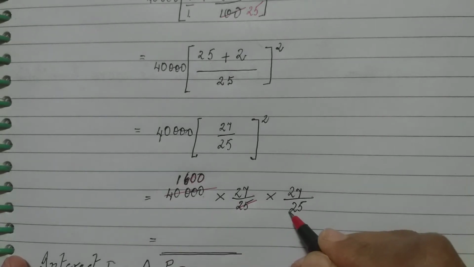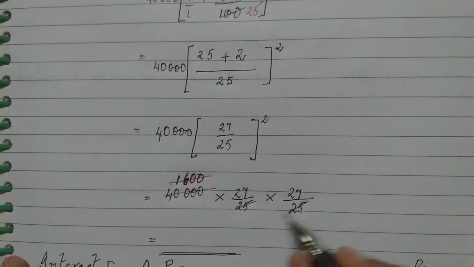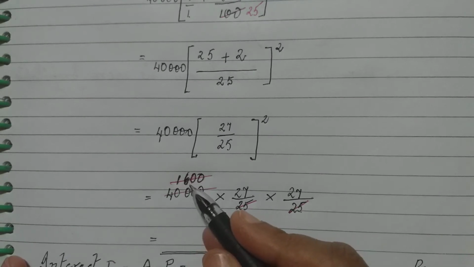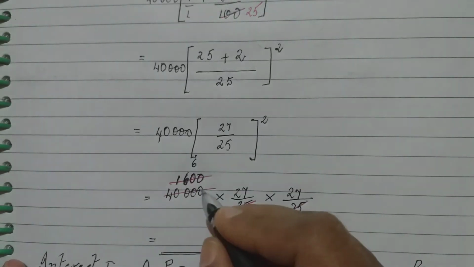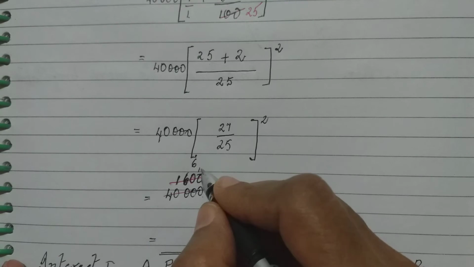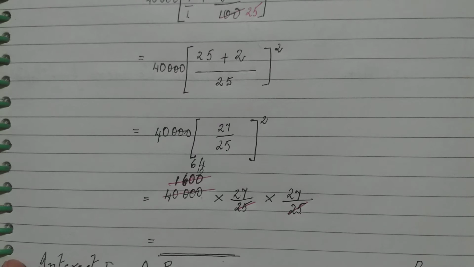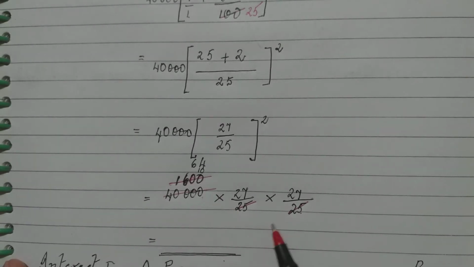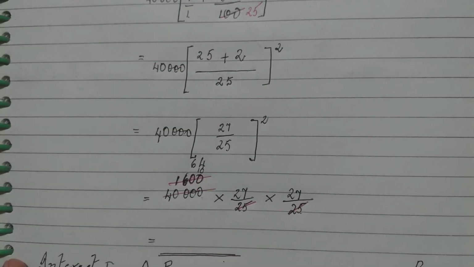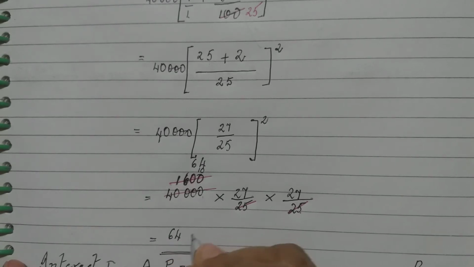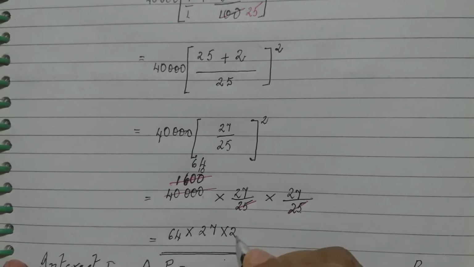Now again we have the other 25 which also goes in 1600. So 25 goes in 160, 6 times; 25 6s are 150, so 10 is left. 25 goes in 100 4 times. So we have 64. We have cancelled both the denominators. What is left? 64 into 27 into 27.